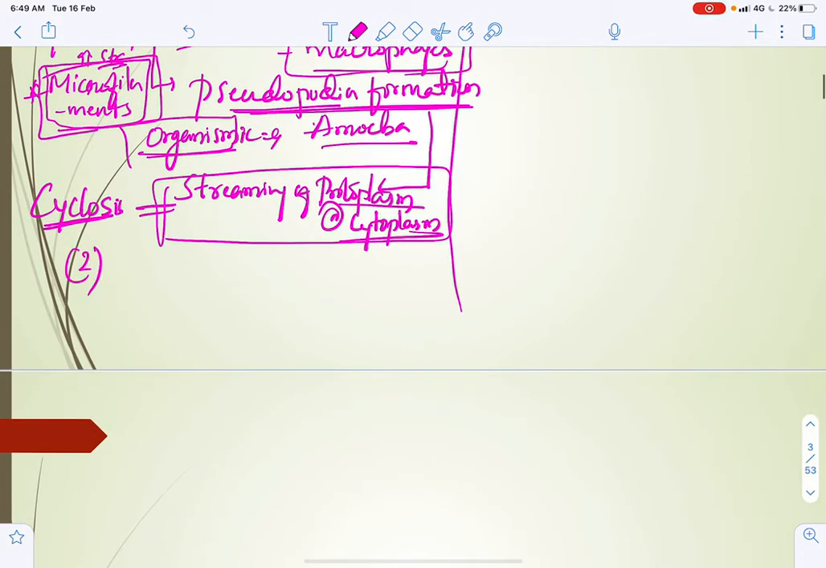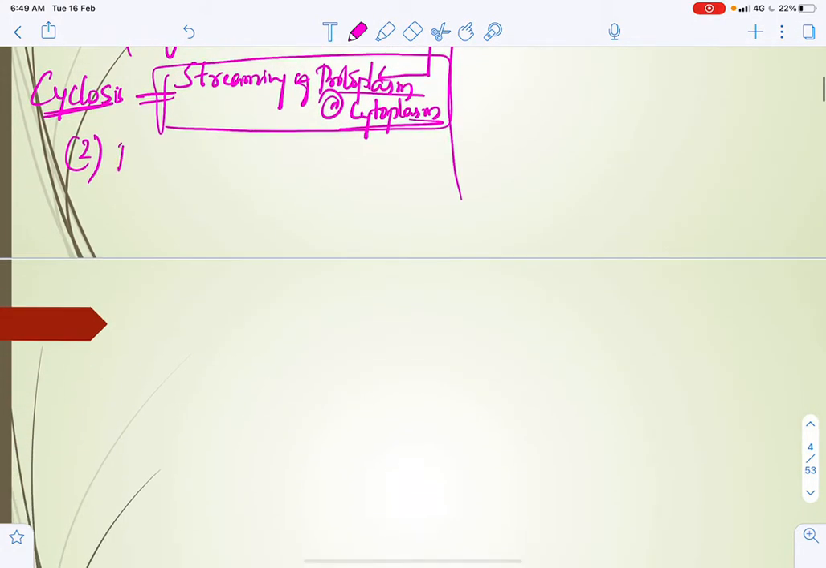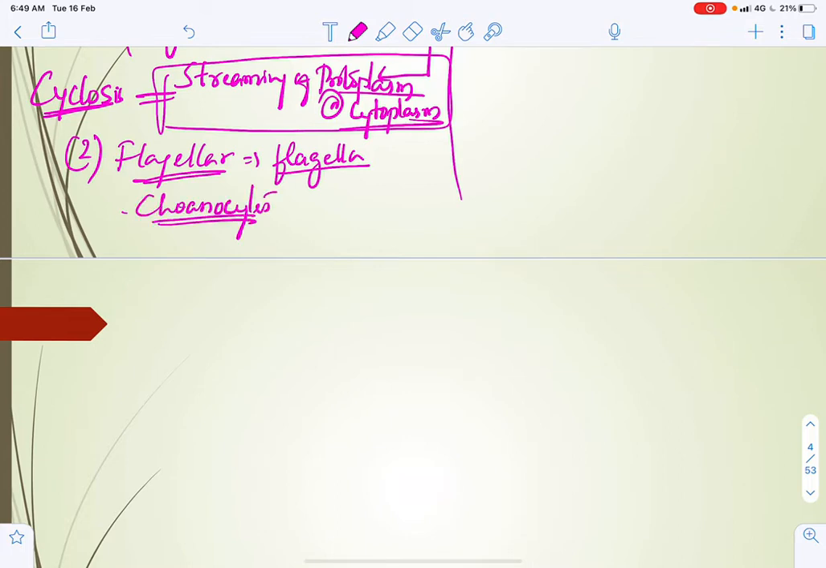Next, the second type is flagellar movement. In flagellar movement, the flagella are involved, whereas in amoeboid movement it is pseudopodia. The example is the choanocytes. These are specialized cells seen in porifera and cnidarians, which help in movement.